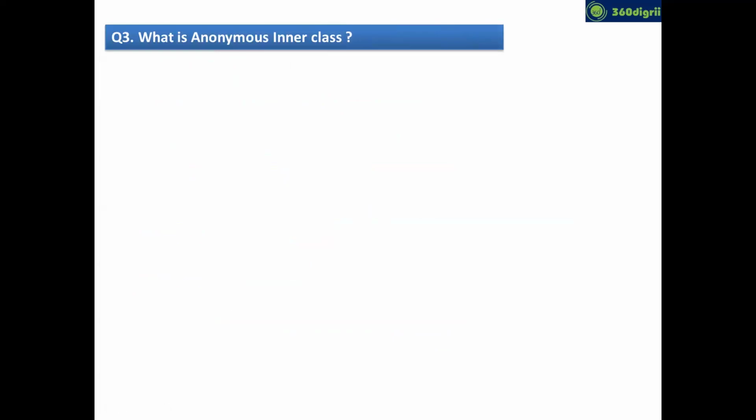What is an anonymous inner class? I hope you have seen these questions in a couple of interviews. First, you should know what is meant by inner class. In Java, you have the flexibility to create a class inside another class, right? That's called an inner class. We have static inner class, instance inner class, local inner class, and the last one is anonymous inner class. Totally 4 types of inner classes are there.